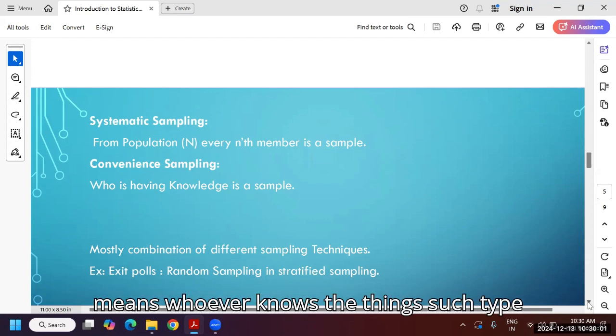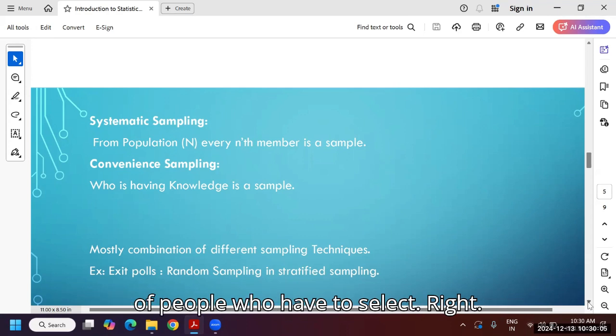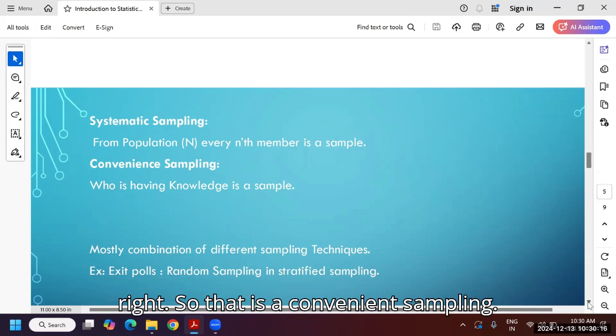So convenient sampling means we select people who know the things. Regarding doctors or medication, we have to ask doctors only, not laymen. So that is convenient sampling.